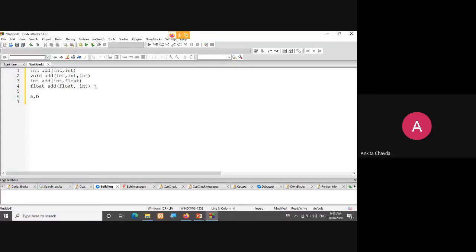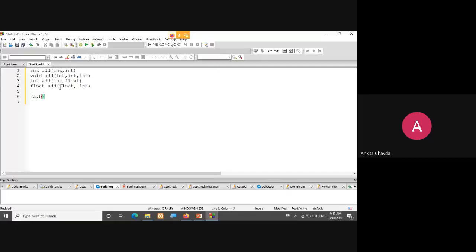That makes the difference. Here if I have two arguments a and b, and when I call this function, it means that a is the integer one and b is the float. Here the meaning has changed. Here a is the float and b is the integer one, right?